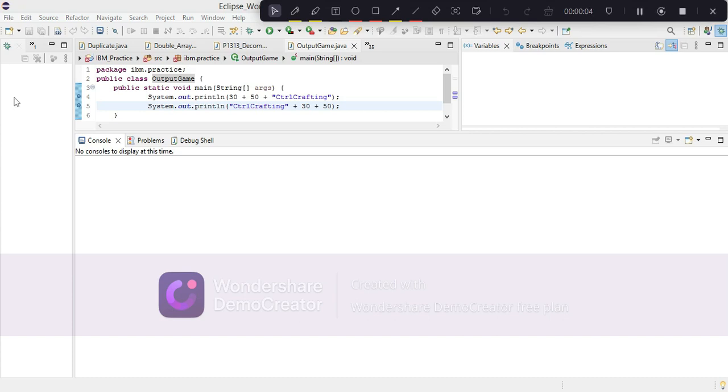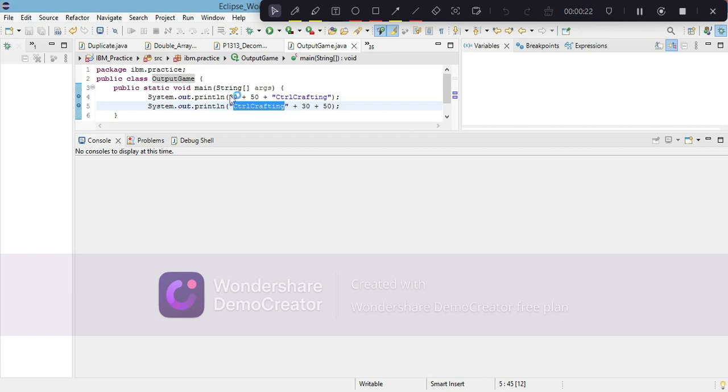Today we are going to play a little output game that is a very valid question in your interview sessions. So of course I am going to cover it, and let's get into what it's all about. The question is that only by changing the position of a string in an output can change the whole output.